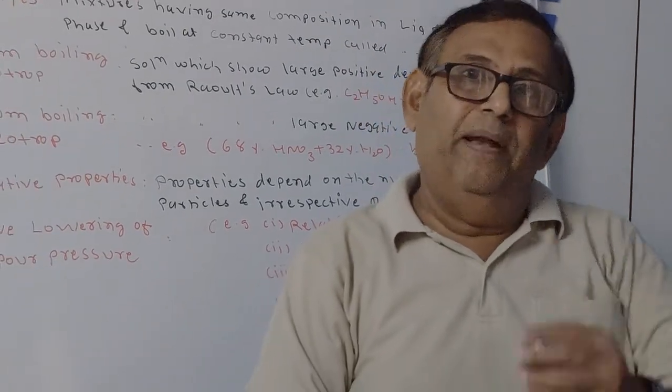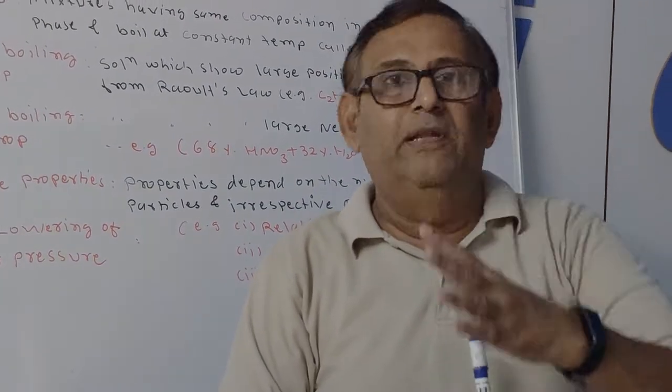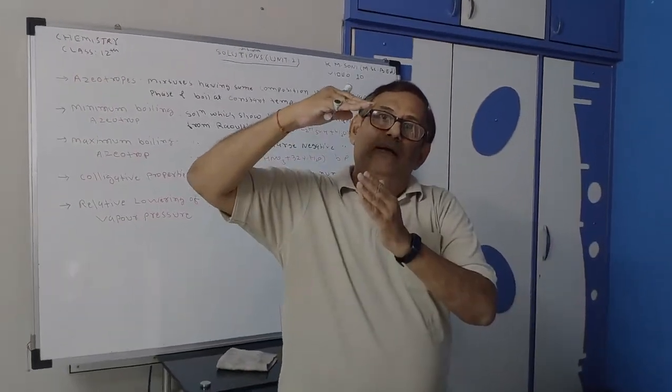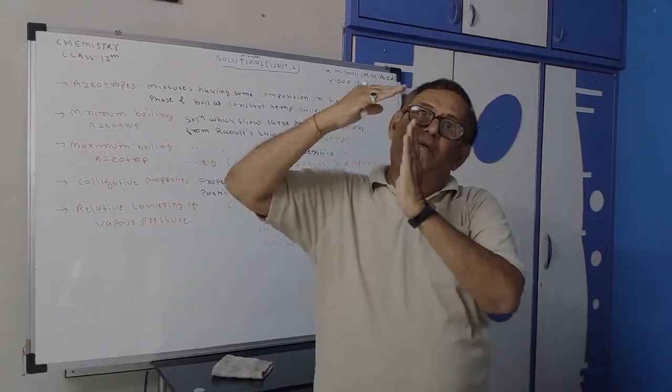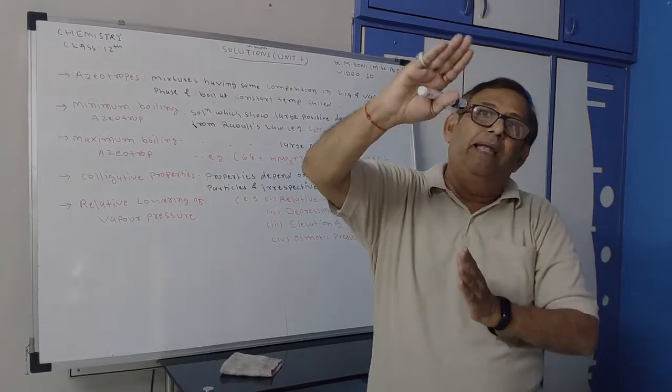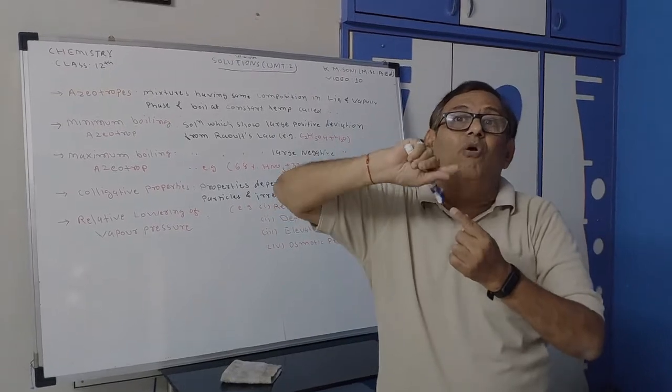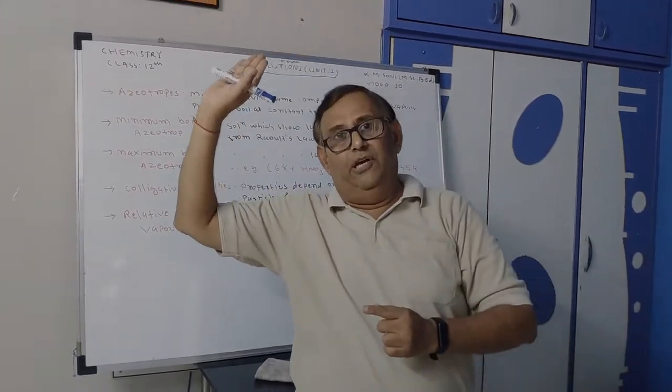So in an azeotrope, which is a mixture of different liquids, you cannot separate the individual liquids by distillation, because this mixture distills at a constant temperature.